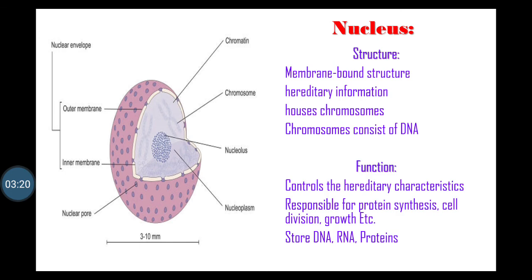Functions. It controls the hereditary characteristic of an organelle. The organelle is also responsible for the protein synthesis, cell division, growth and differentiation. The nucleus is a site for transcription in which messenger RNA are produced for protein synthesis.